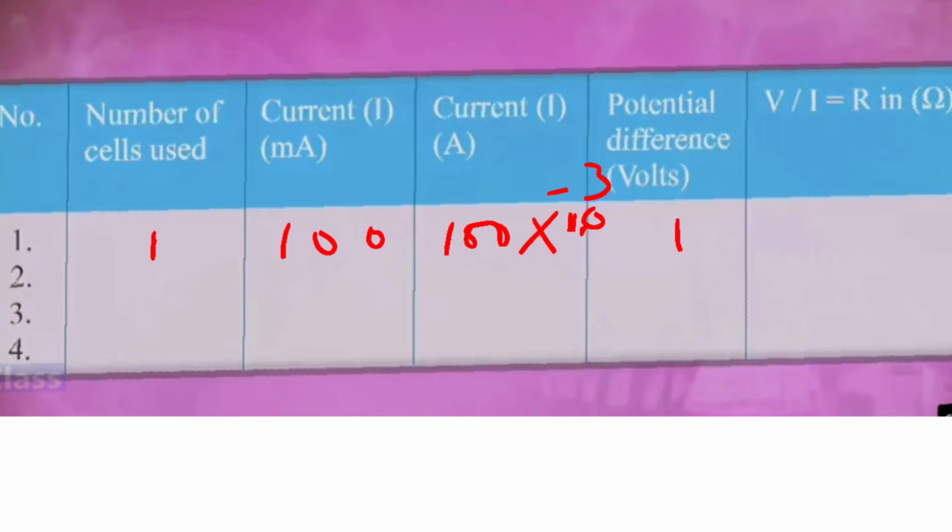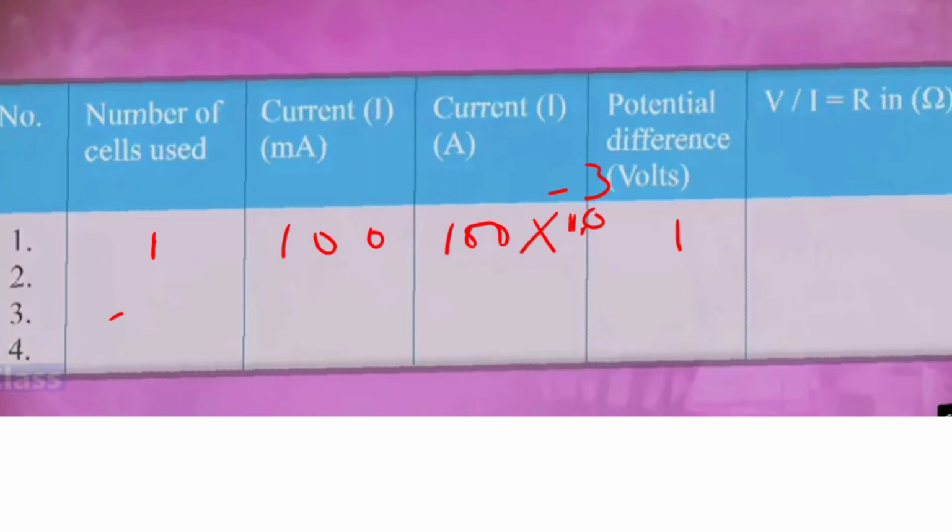Then the resistance will be V upon I, so 10 upon 100 multiplied by 10 raised to minus 3. Now children, this 10 raised to minus 3 is in the denominator, so it will go up and become plus 10 raised to 3. Correct? Now I do the cancellation, and 10 and 10 raised to 3 gives 1000 divided by 10, so the answer of this will be 100.